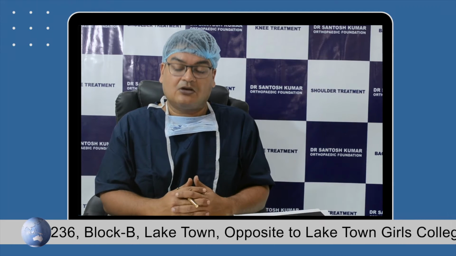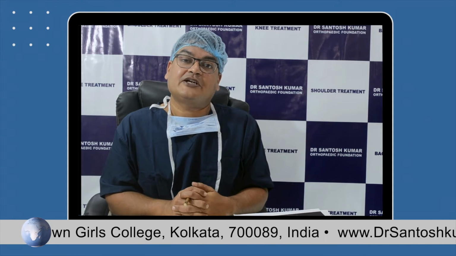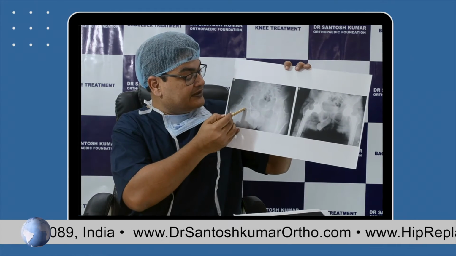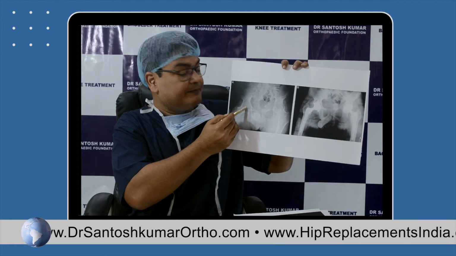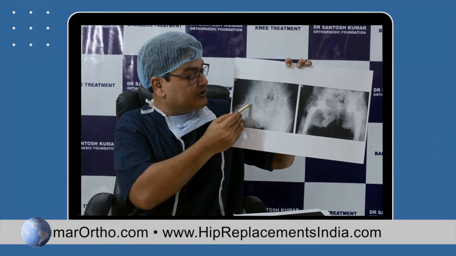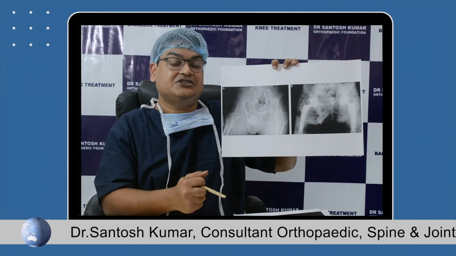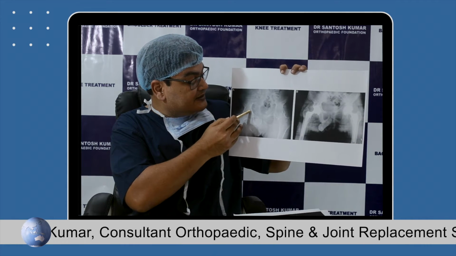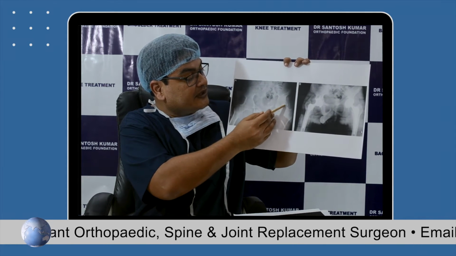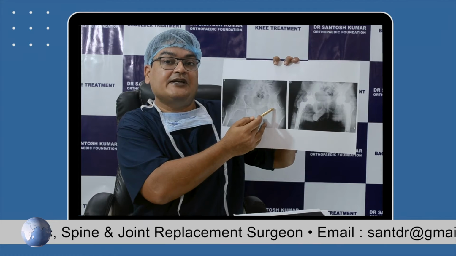We do get a lot of patients with ankylosing spondylitis. The maximum patients that we get for hip replacement are patients who have ankylosing spondylitis or avascular necrosis. In ankylosing spondylitis, the hip joint fuses. Like this is the hip joint, the ball and cup joint is there, and this ball and cup joint fuses. The movement completely ceases, and the person finds it very difficult to sit on a chair itself. This is known as ankylosis, meaning the hip joint is fused.